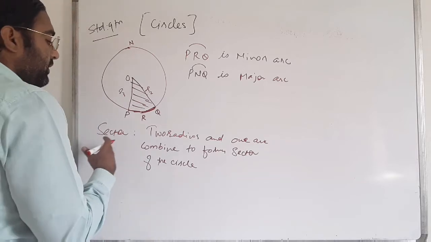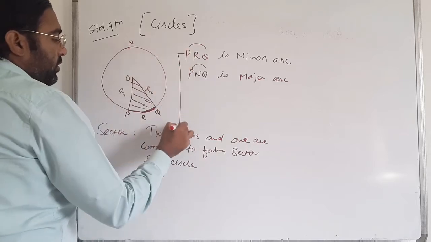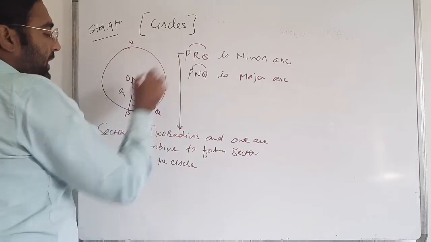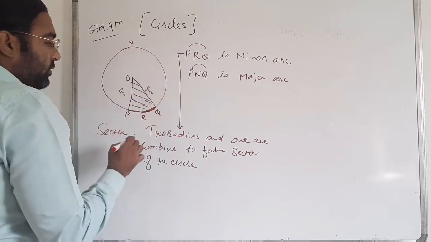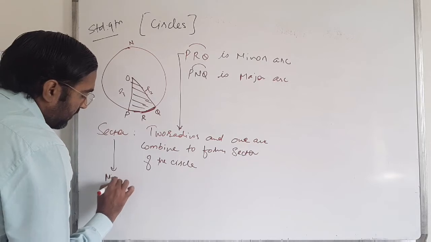So a sector that is formed with the minor arc, PRQ, we call a minor sector.